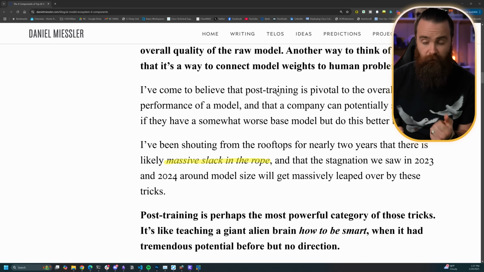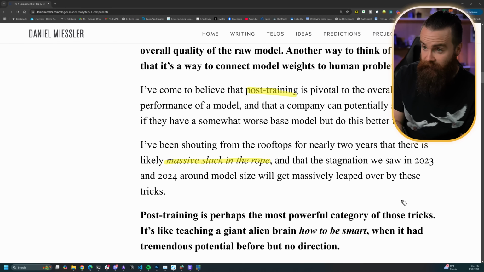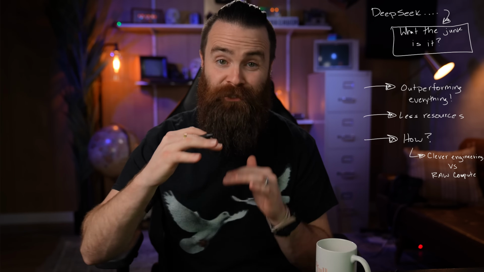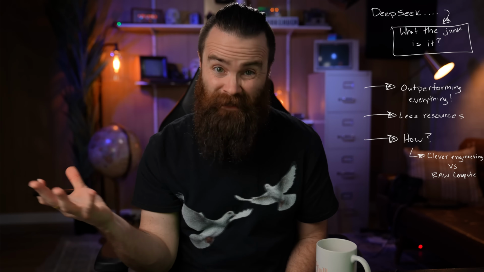They found slack in the rope. My friend Daniel Miessler predicted this a while back. They used clever engineering instead of raw compute power to make the models better. A lot of this involved techniques in post-training, essentially tricks, things like self-distilled reasoning. There's certainly more to it. I'm not going to dive into it here. Watch these videos. They're amazing. They'll tell you all about it.